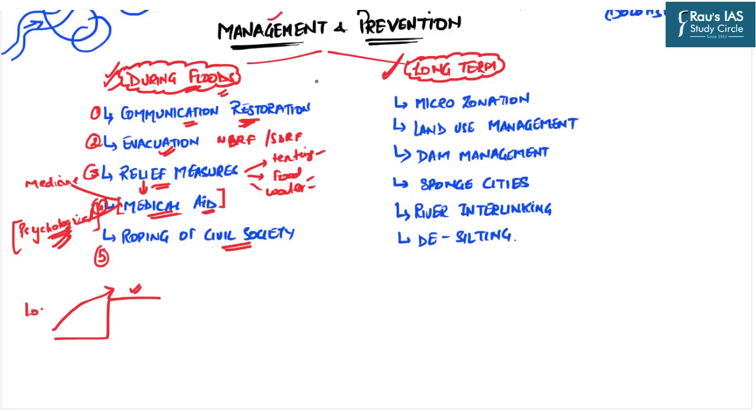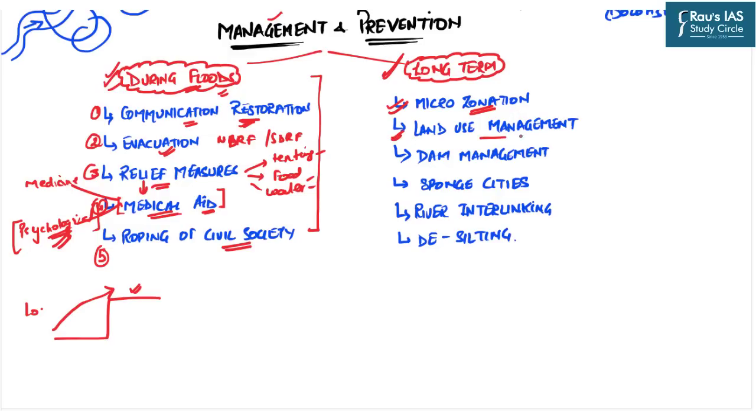Now, these were the measures which should be taken during the floods, and now we will come towards the long term measures. The first is the microzonation of the floods in India. We must prepare a map. In fact, we have that map, but that map should be updated regularly because there is a continuous change in topography, landforms, human induced factors in several areas, and that is why the factors behind the floods, the vulnerable areas of those floods, they continuously change. That is why regular upgradation of the microzonation of the flood maps must be done.